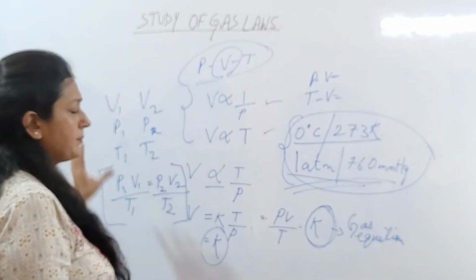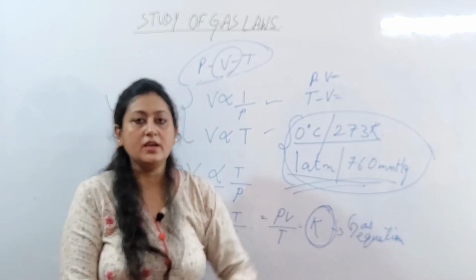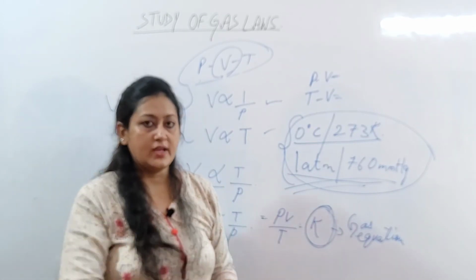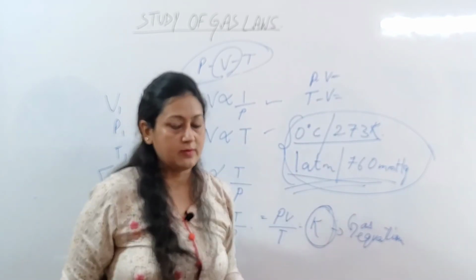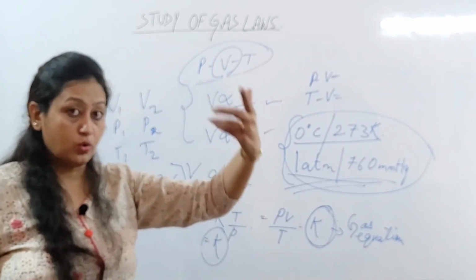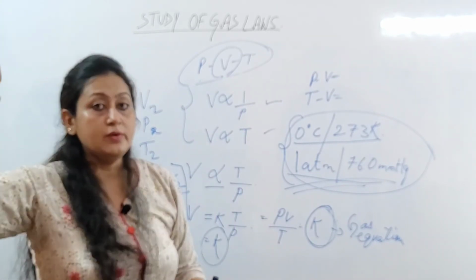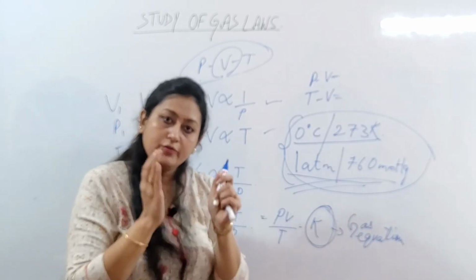नाउ थ्रू आउट द चैप्टर जितना भी हमने पढ़ा ये स्टडी ऑफ गैस लॉज, थ्रू आउट द चैप्टर वी हैव बीन सेइंग दैट fixed mass of a dry gas. Why a dry gas? Suppose hydrogen and nitrogen, these are the gases which can be collected over water. जब ये water के over collect होते हैं, they become moist because now when they are being collected over water, what do they contain with them? They are not more dry. They contain water vapor with them.